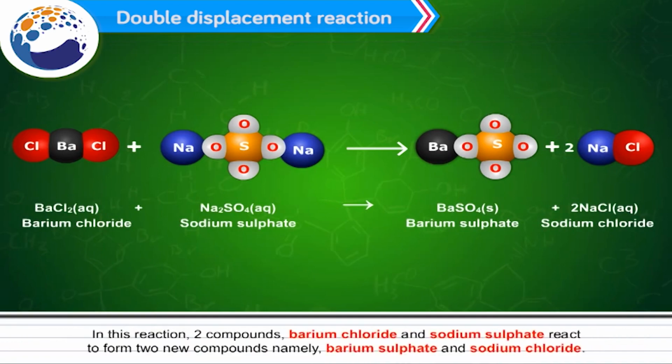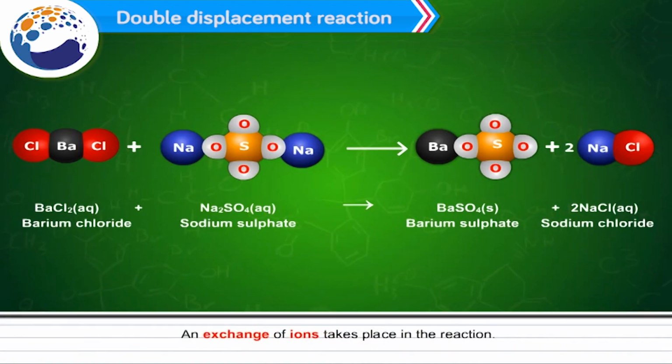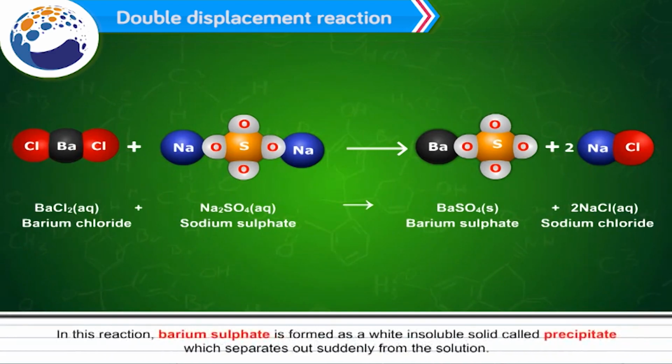In this reaction, two compounds, barium chloride and sodium sulfate, react to form two new compounds, namely barium sulfate and sodium chloride. An exchange of ions takes place in the reaction. In this reaction, barium sulfate is formed as a white insoluble solid called a precipitate, which separates out suddenly from the solution.